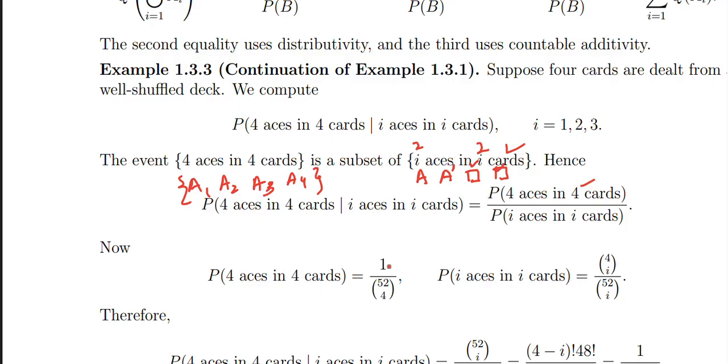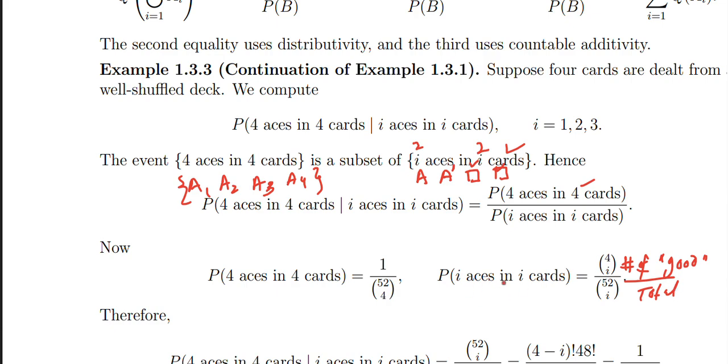The probability of 4 aces in 4 cards is 1 over 52 choose 4, and then the probability of i aces in i cards. So how do we compute i aces in i cards? Here we have number of good outcomes divided by total.